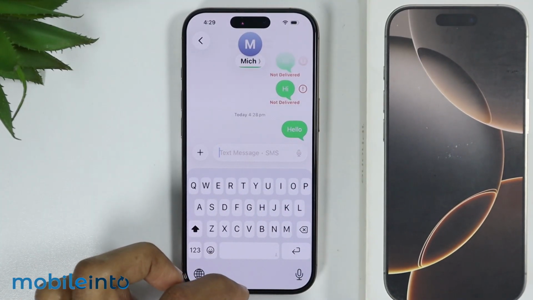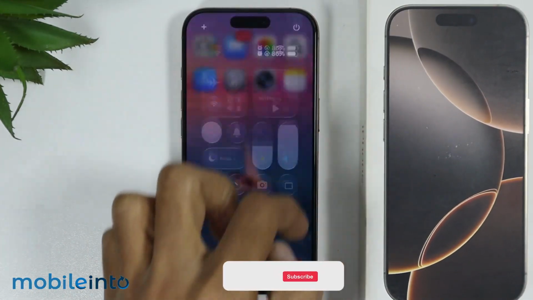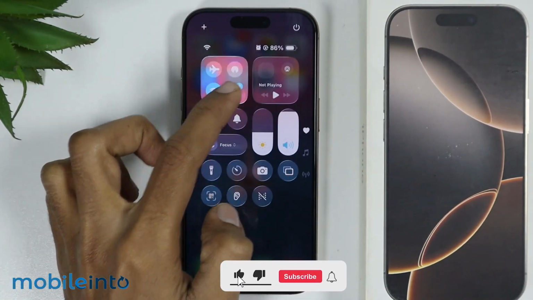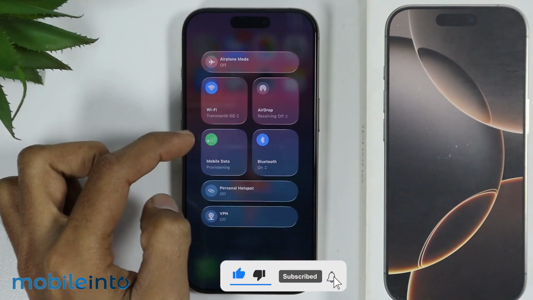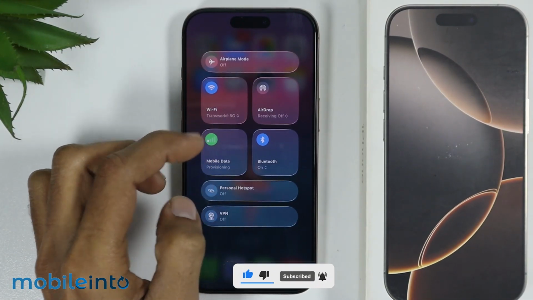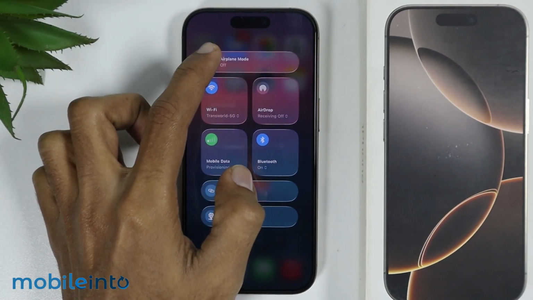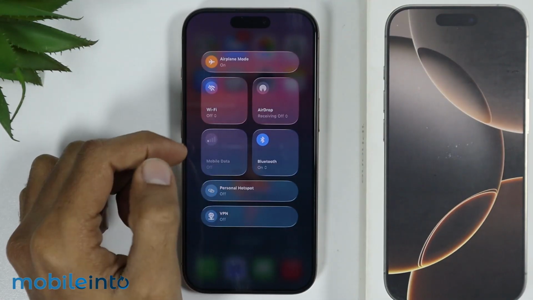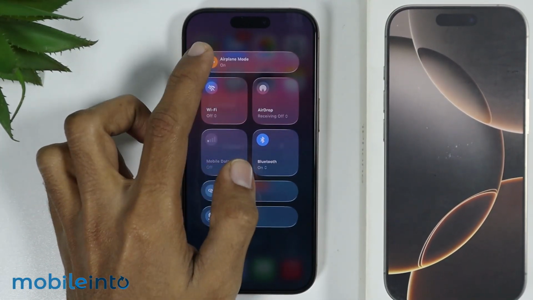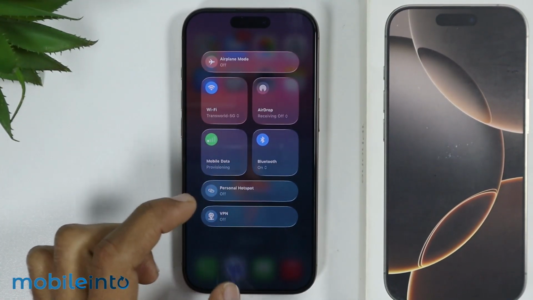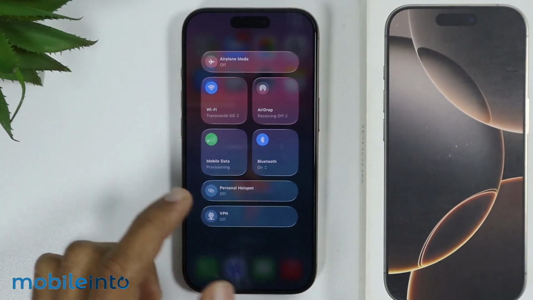Now first of all, just go to your home screen and open the control center. In the control center, just open the connection section, and from here just make sure that you're connected to the internet. After that, just tap on the airplane mode icon and turn it on. Now just wait for a few seconds, then tap on it and turn it off. And by doing that, you will do a quick network refresh.